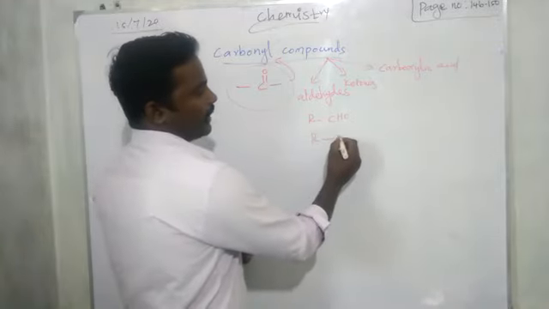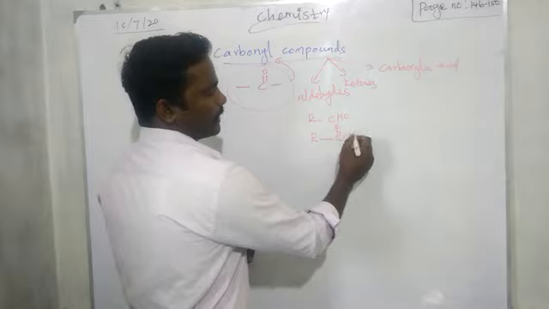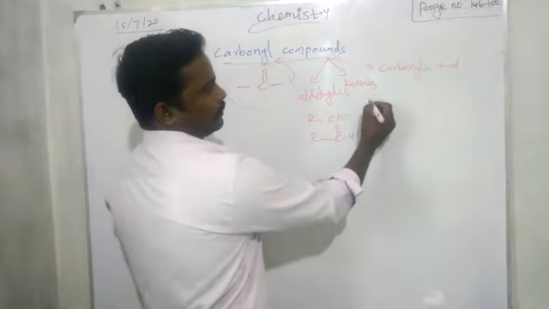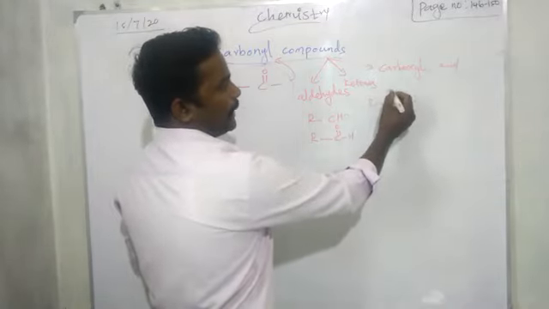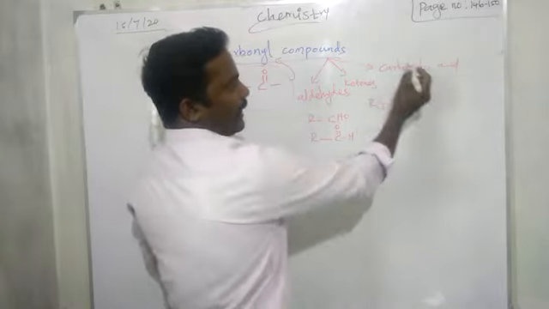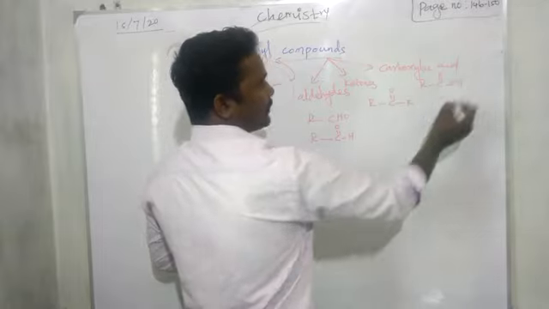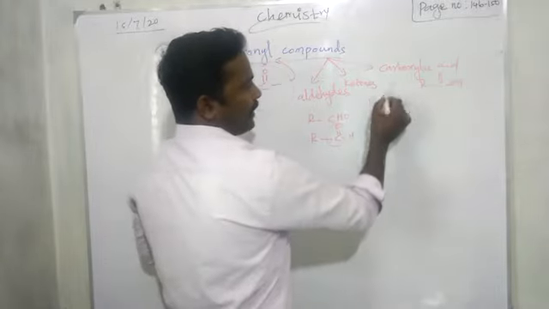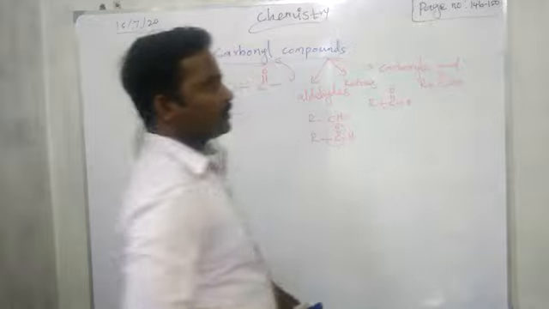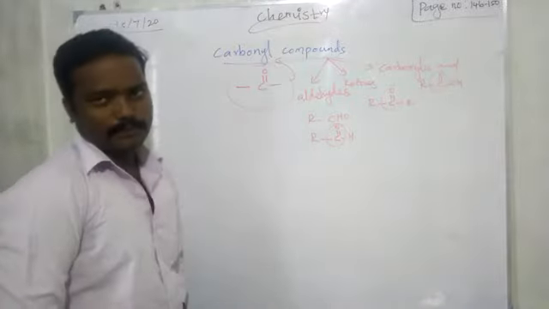Then C double bond OH. Ketone is R C double bond O R. Acid group is R C double bond O OH. All of them have the C double bond O group, that's why we learn them together.